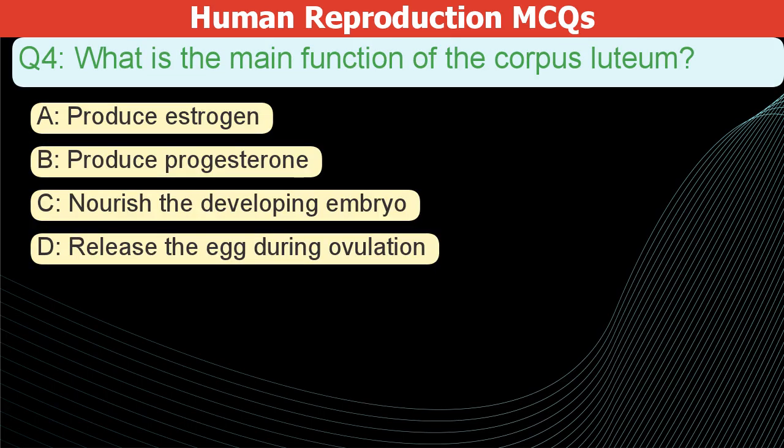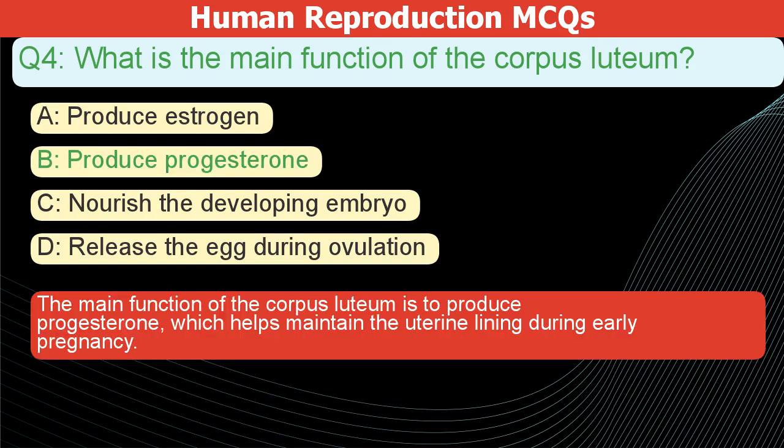What is the main function of the corpus luteum? A. Produce estrogen. B. Produce progesterone. C. Nourish the developing embryo. D. Release the egg during ovulation. The correct answer is B. The main function of the corpus luteum is to produce progesterone, which helps maintain the uterine lining during early pregnancy.